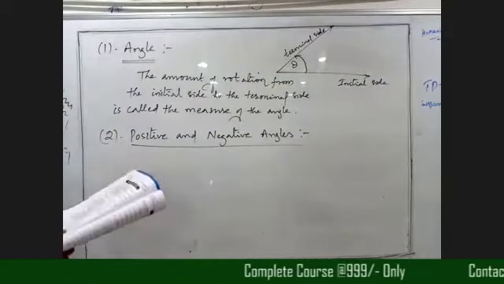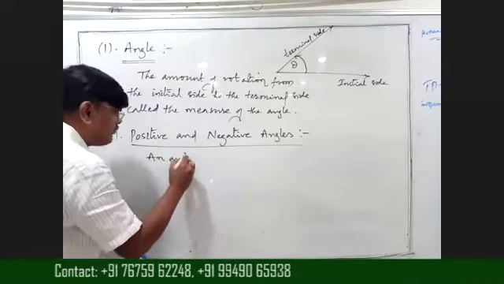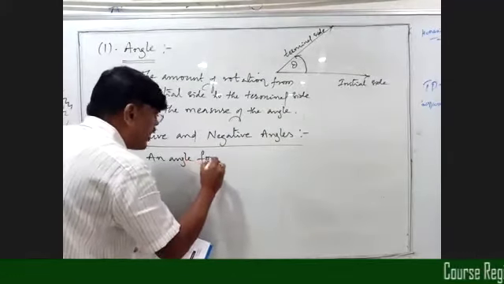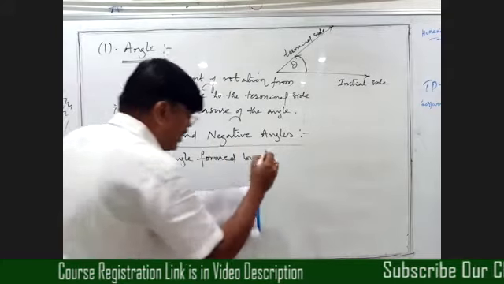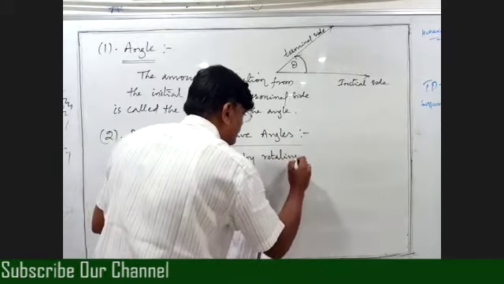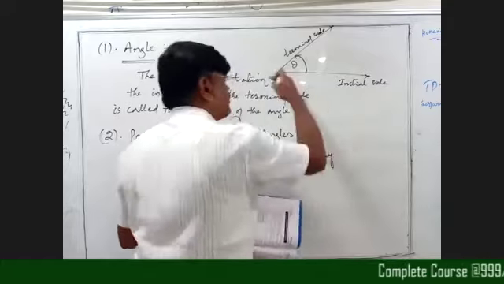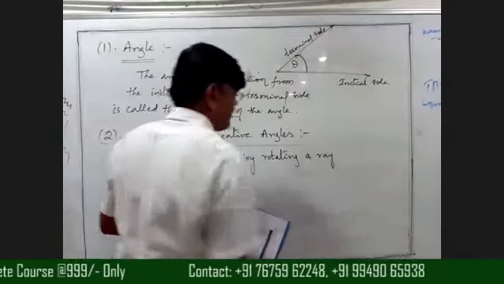An angle formed by rotating a ray. This is one ray, this is another ray.